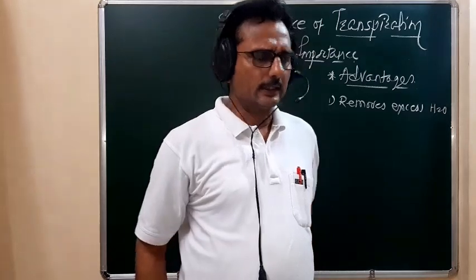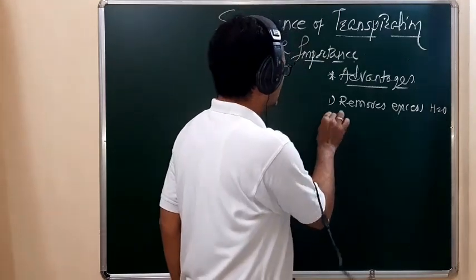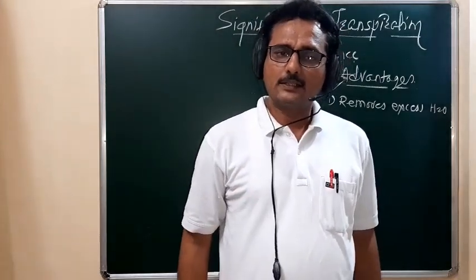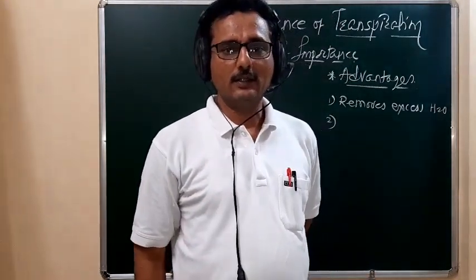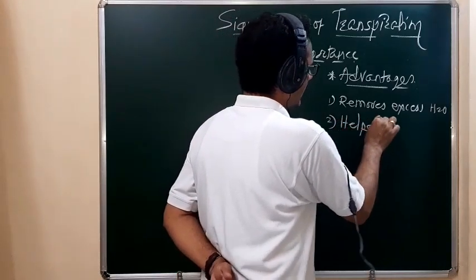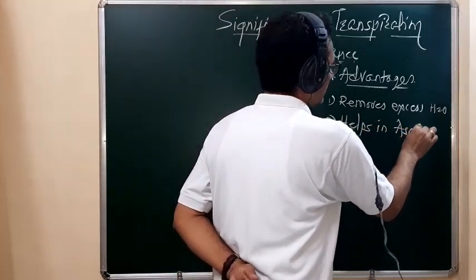Then the second advantage, transpiration helps in the ascent of sap.